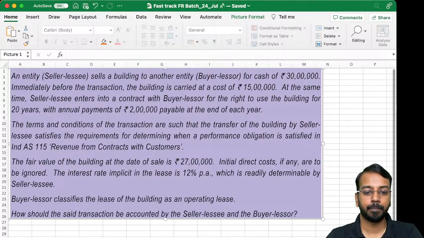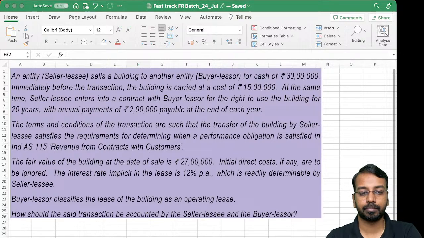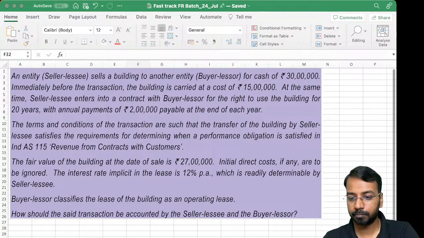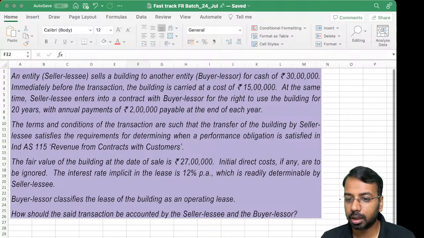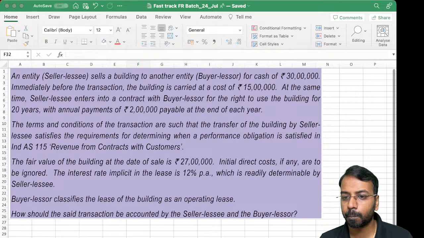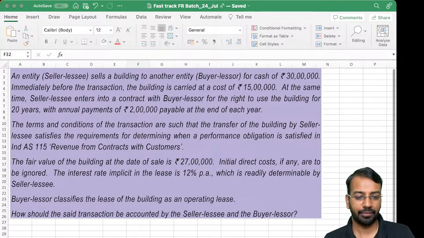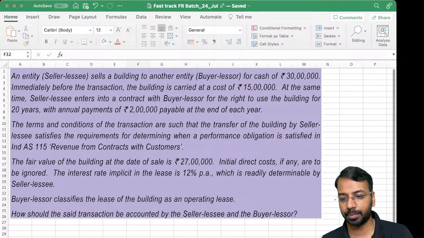Anyone? If both are readily determinable, we'll give preference to the selling price because that is more evident than the market lease rental. So one question on sublease, that we'll see today if time permits, or I will see if I can pull out a question and I can share it with you separately. Okay, I missed that thing there.